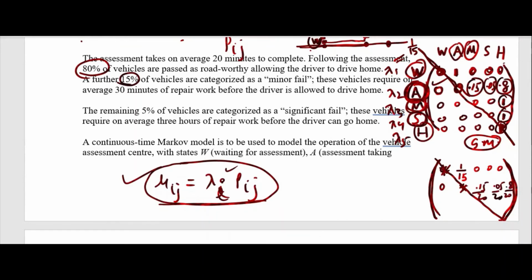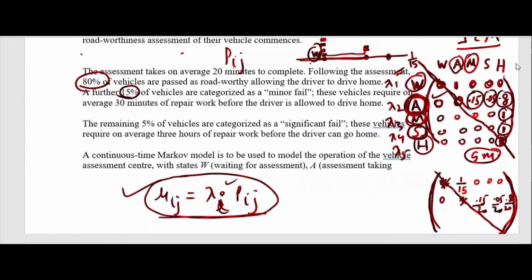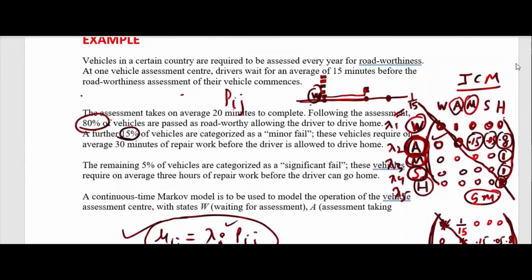Then multiply lambda 3, 30 minutes. The first one was 15, assessment 20. Then here, 30 minutes.